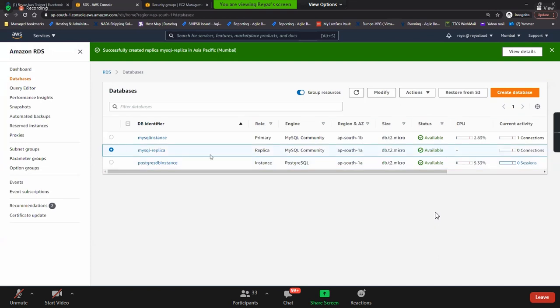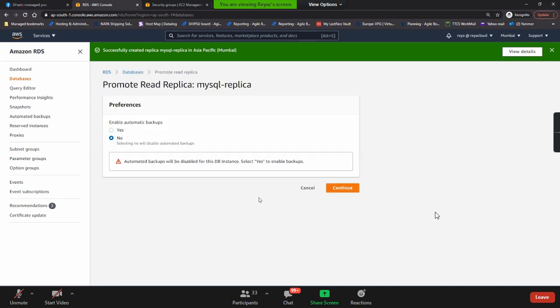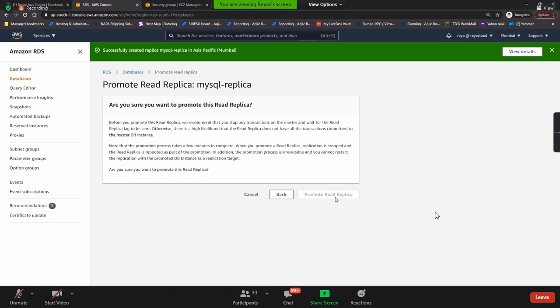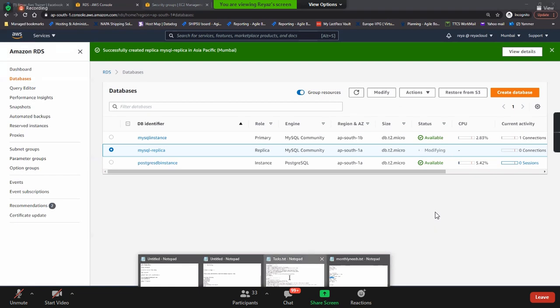So here this read replica, you have a replica, right? You can anytime go and promote it. See, promote it. If you click on promote, enable automatic backups. No. So promote read replicas. See, if I refresh this, so after some time, this will become a normal instance. The replication will not be happening anymore. It's modifying. See, yeah, do that too.